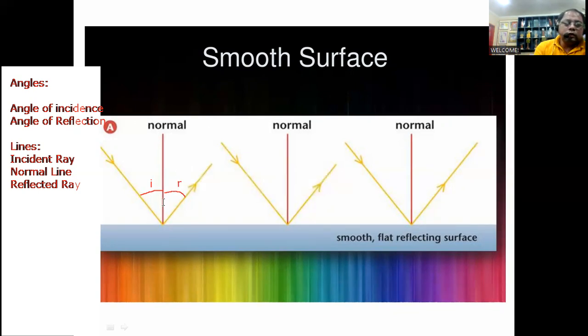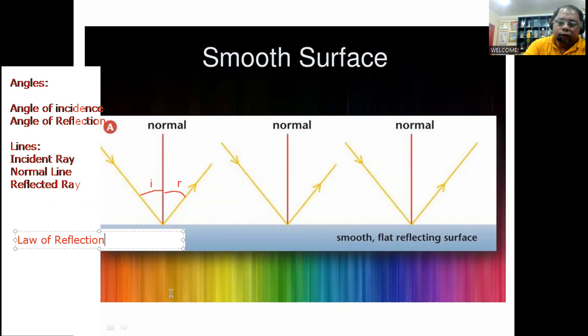So again, what are the relationships of these angles and these lines with one another, and how are they related to our reflection? Now, in terms of the law of reflection, this is what we know about it. The significance of the law of reflection is in identifying an image that we see in a given mirror, or how a surface will emit the intensity of a light or the reflection of a light.